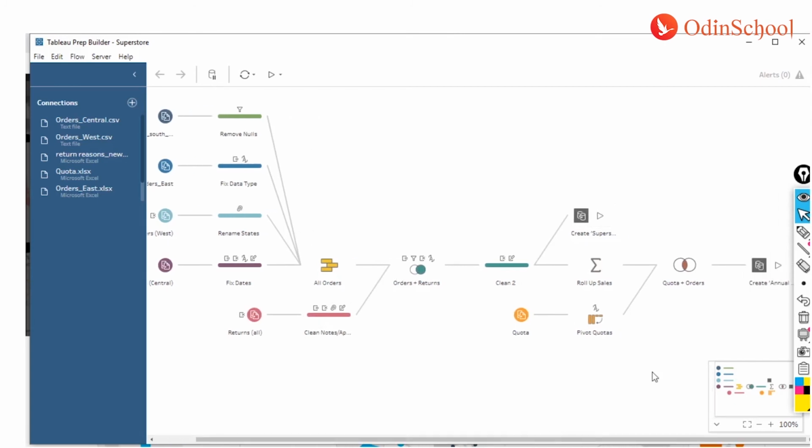So lots of things that you can do over here. And finally you're going to create the final database, or extract, which can then be connected to Tableau directly. All right, so that's about Tableau Prep. Again, I'm not getting into a lot of details of it, but certainly in our next sessions, as and when time comes, we will be dwelling into this in a much deeper fashion.